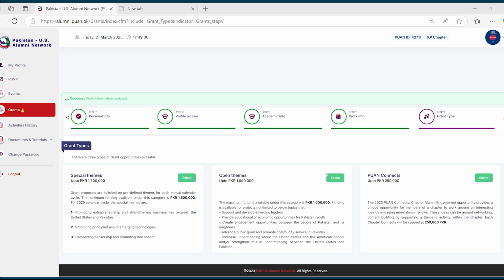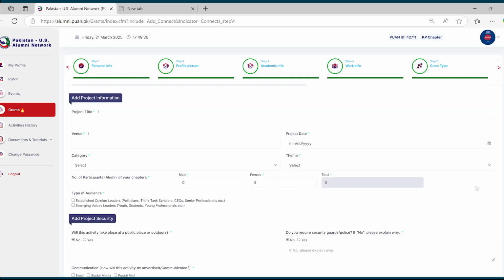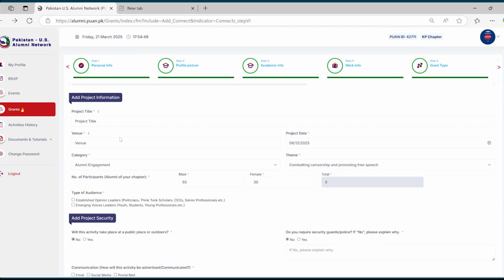If you want to apply for a grant under Open Theme, the process is the same, just like we explained a while ago. However, if you want to apply for a grant under POAN Connects, then you need to follow this procedure. In case you click on POAN Connects grant type, then you would need to add relevant project information as well by adding the proposed project title, then the project venue, then the project start date and the project end date. And you need to add these dates from the calendar.